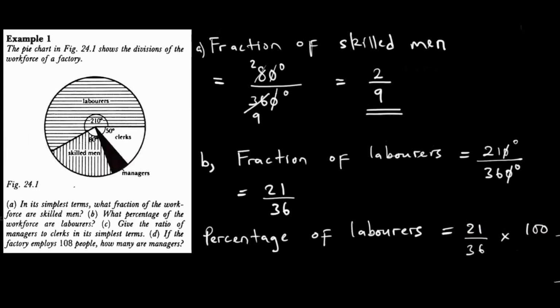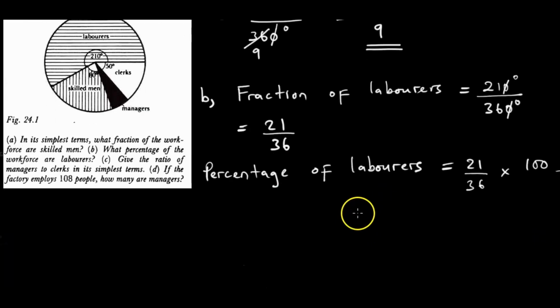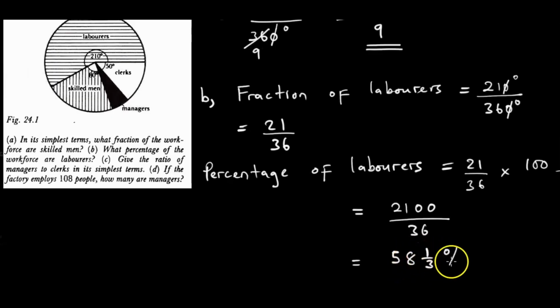How are we going to simplify this? It's basically going to be 21 times 100, which is 2100, over 36. If we simplify this further by finding a common factor which goes into everything, our final answer is going to be 58 and a third percent.